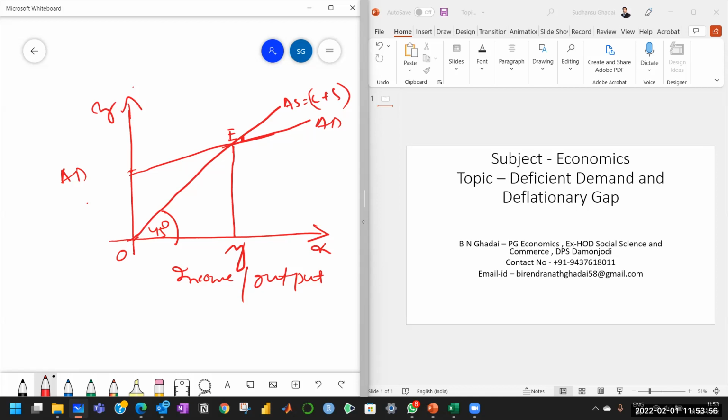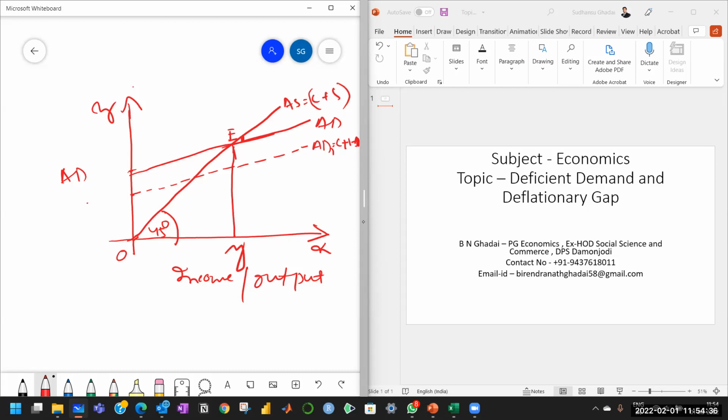But actually, due to some reason or other, there is a decrease in investment in the economy. As the investment in the economy decreases, aggregate demand takes a left turn, so it decreases. So the actual aggregate demand is something less than the required aggregate demand due to fall in the investment. So the actual aggregate demand is AD1, which is C plus I minus delta I, because the investment has decreased. And this is the actual aggregate demand.